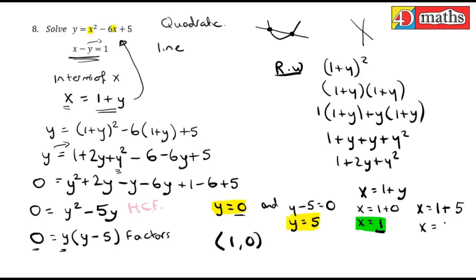So x is equal to 6. So there's my other x value. If you combine those two together, you get the point 6, 5. So there's my two points, and they correspond to the two points where the line and the quadratic intersect. So that's the answer.